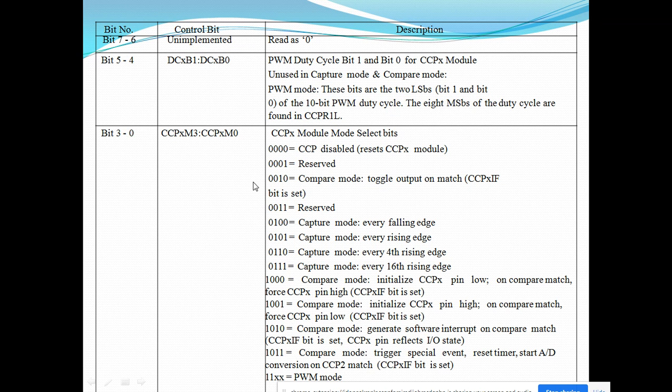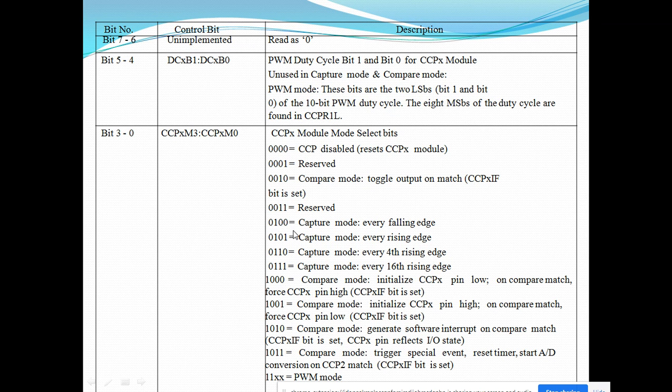If I write 0010 to these particular 4 bits, then I will select compare mode. Now here the options are available: toggle output on match, whenever two register values are compared. Upon compare match we are generating a pulse that will toggle on match, so a high or low output we can generate here.